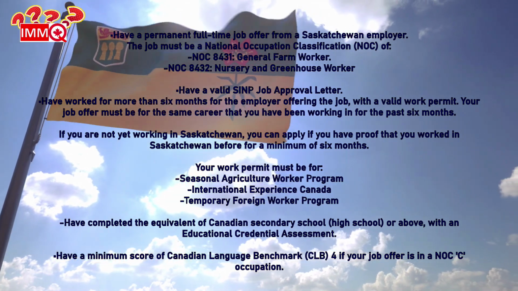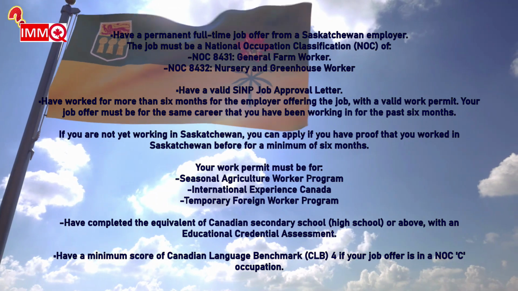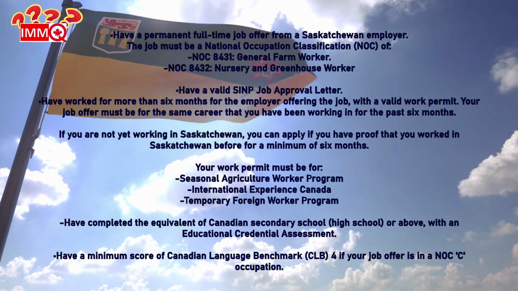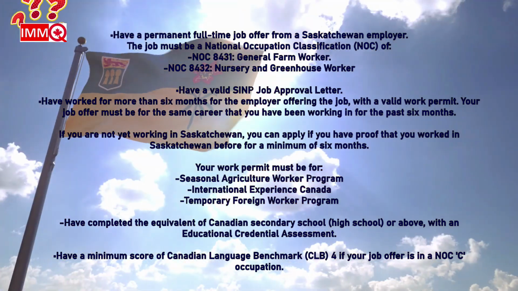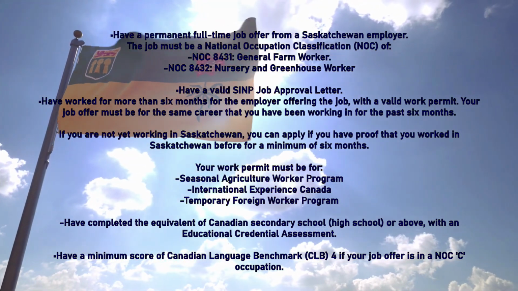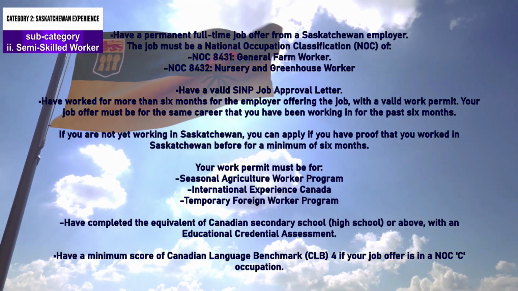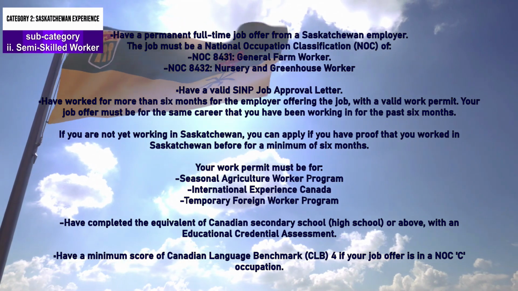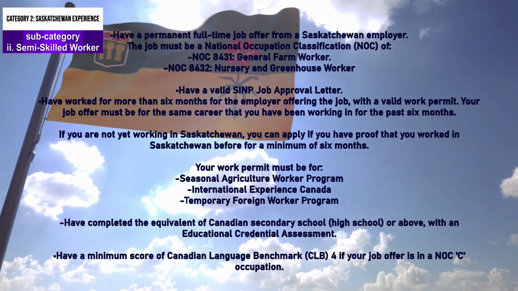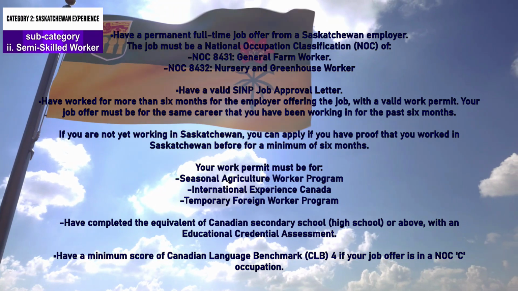Your job offer must be for the same career that you have been working in for the past 6 months. If you are not yet working in Saskatchewan, you can apply if you have proof that you worked in Saskatchewan before for a minimum of 6 months. Your work permit must be for the Seasonal Agriculture Worker Program, International Experience Canada, or the Temporary Foreign Worker Program.